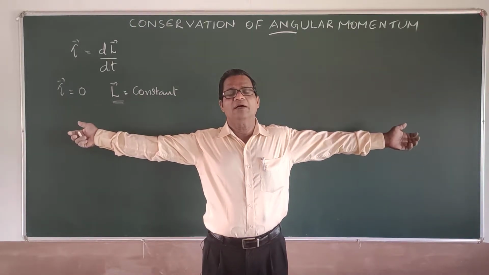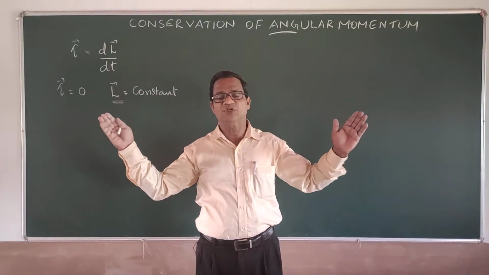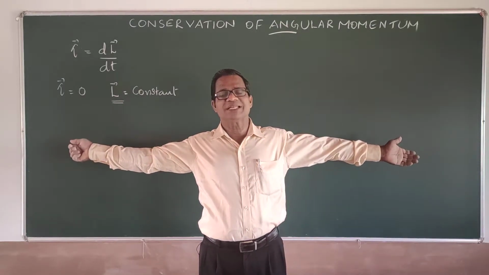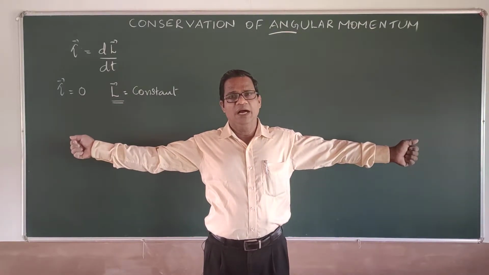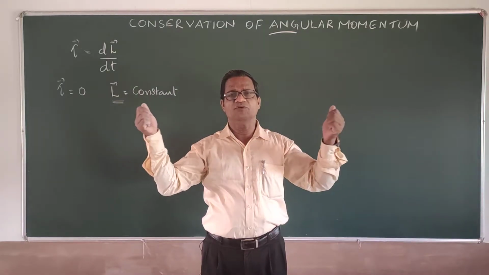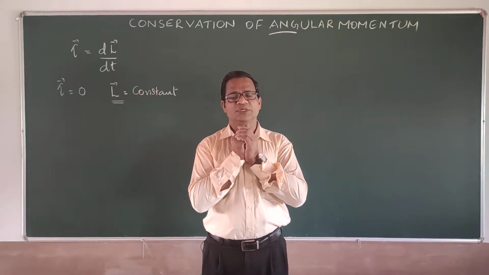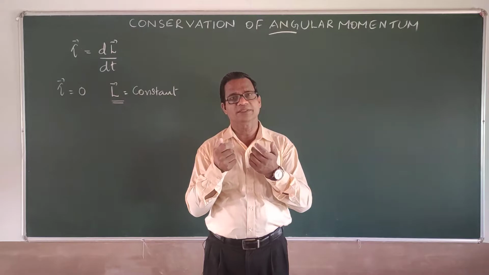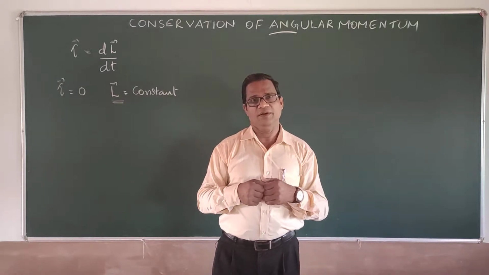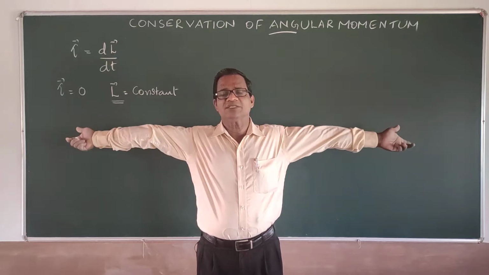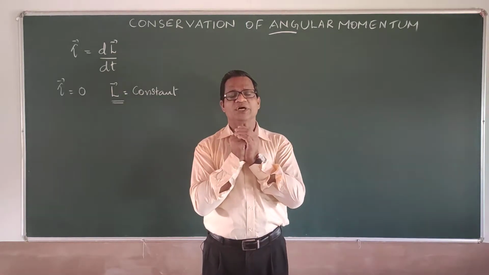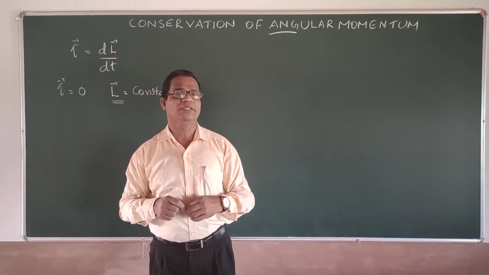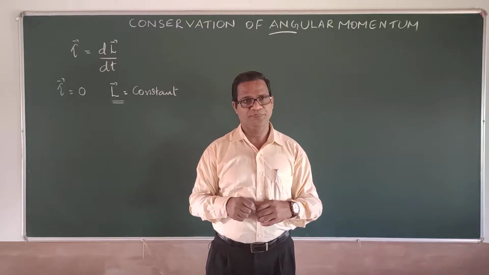You can find that the speed of rotation gradually decreases. As you spread your hands, the speed of rotation is gradually decreasing. And you again fold the hands together and keep it like this. You can see that the speed is gradually increasing. So what is happening there? If you spread your hands, speed is decreasing, and if you fold your hands, the speed is increasing. It is actually based on the angular momentum conservation.